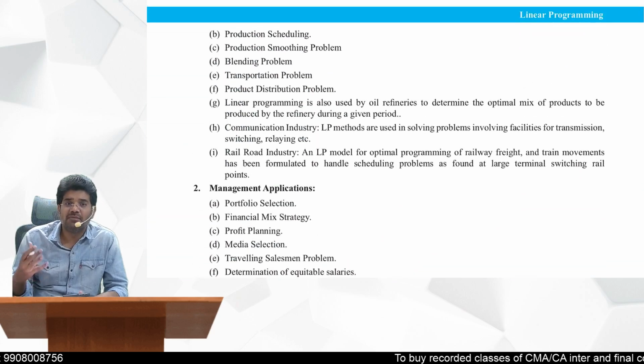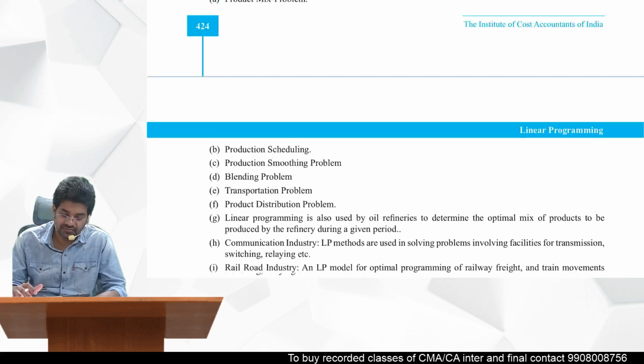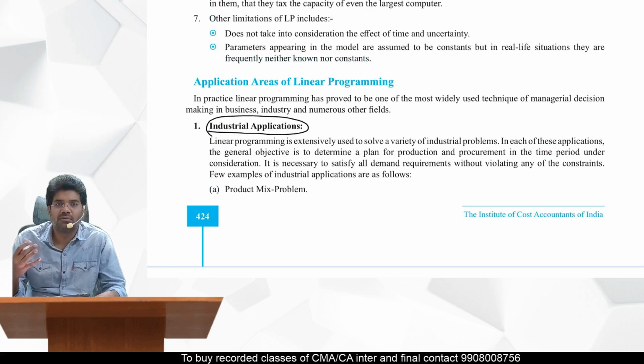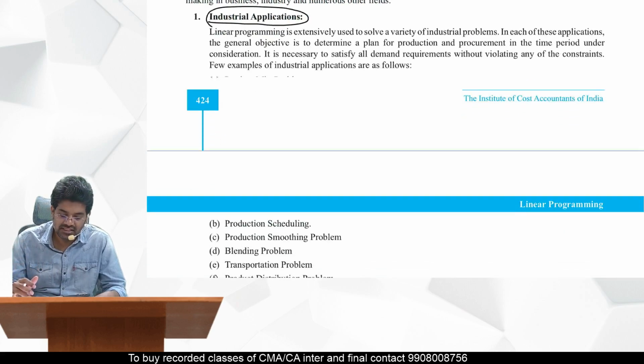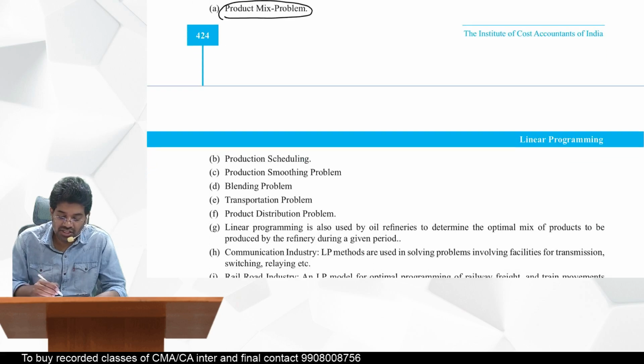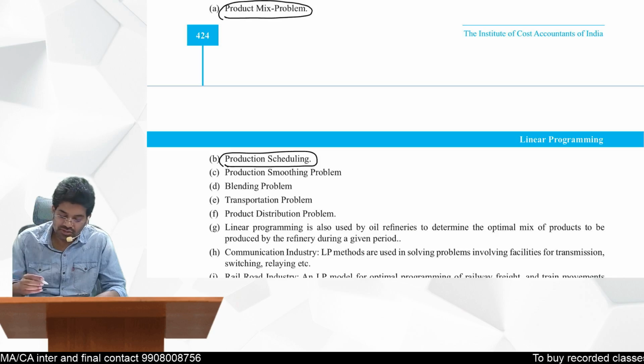Now let us take one question here. There is a wide application of linear programming. This is also one of the important theory questions. You have industrial applications, to find out the optimum product mix in industries, production scheduling. For that also linear programming is used.